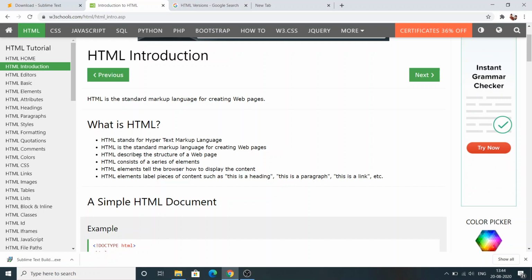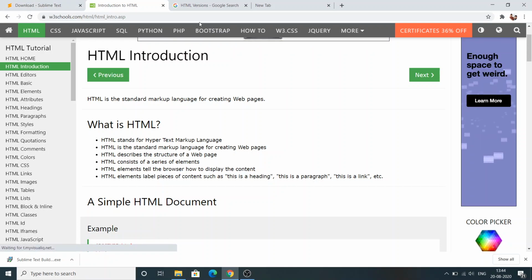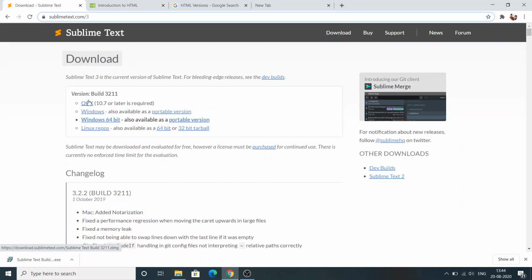You need to use the ready-made tags written in HTML. You can use any text editor. For example, I can use Notepad, Notepad++, Visual Studio Code, Atom, anything you can use. Now I'm going to tell you in this video about the installation of Sublime Text.